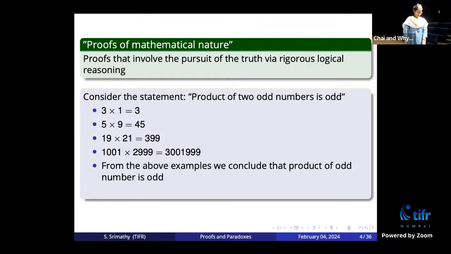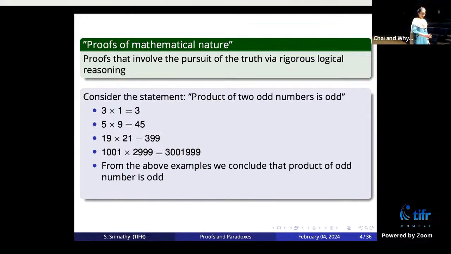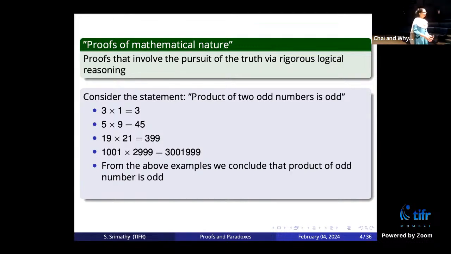Okay. So the statement is this. The statement is that the product of two odd numbers is odd. Odd, I mean, I'm looking at natural numbers. Odd numbers are the ones which are not divisible by 2. So if I take two odd numbers, the product has to be odd. Everybody agrees with this fact.